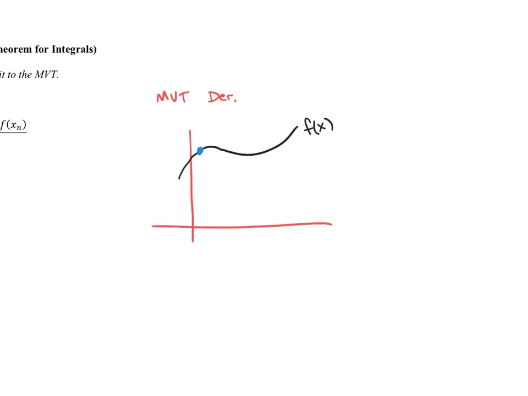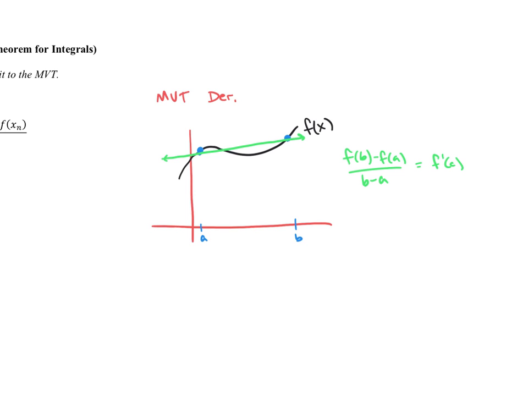As a quick review, if we look back to chapter 4, the mean value theorem for derivatives is sort of connected to this, but this is for integrals. The mean value theorem for derivatives says that if you have this function f of x, and it is continuous and differentiable, then on an interval, let's say it's a to b, you can calculate the slope on this interval, and that slope would be f of b minus f of a, divided by b minus a, which is equal to the derivative of this function at some value c.